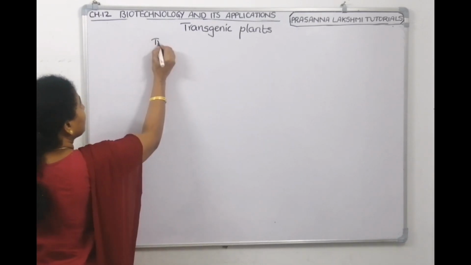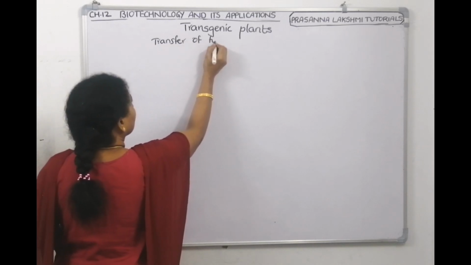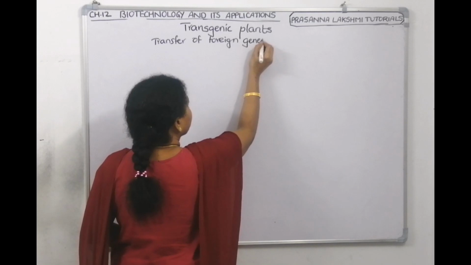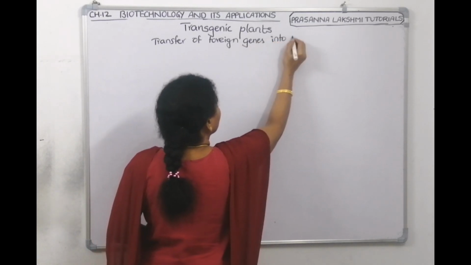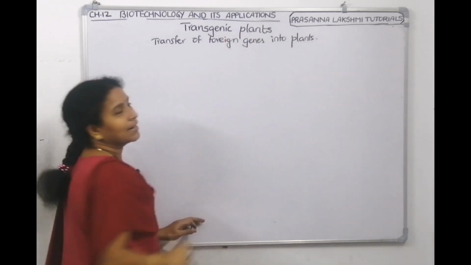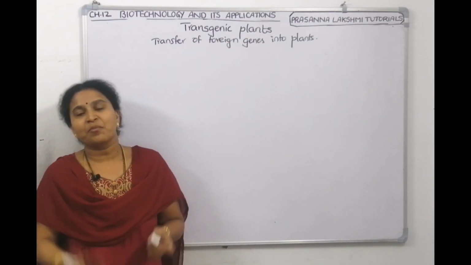That's it. Transfer of foreign genes into plants gives a transgenic plant. So you can also call it a genetically modified plant.